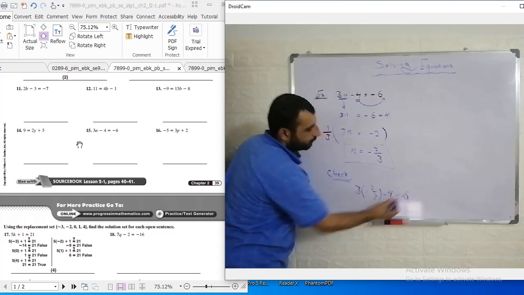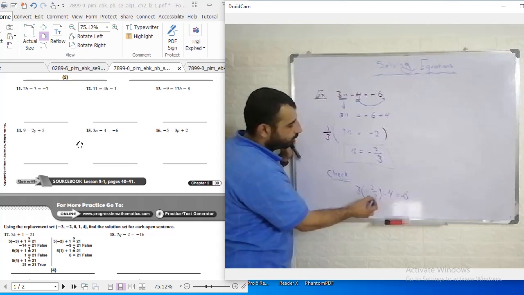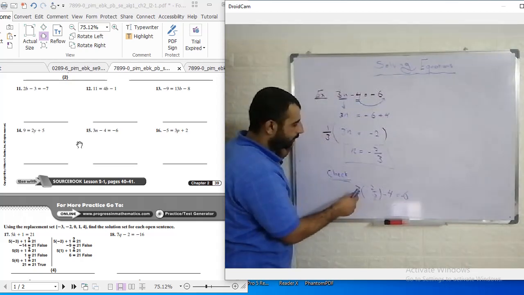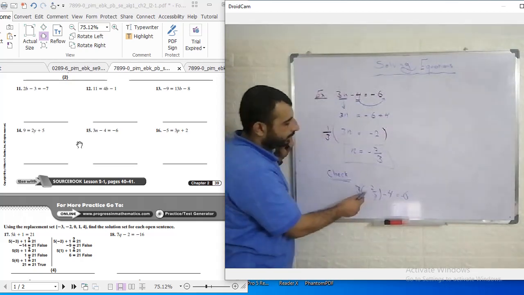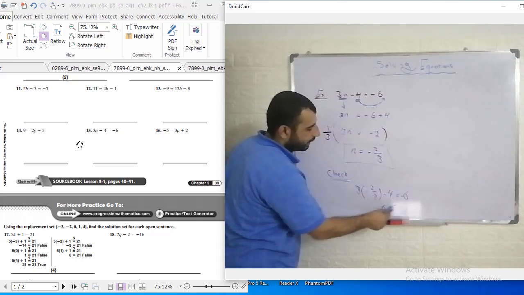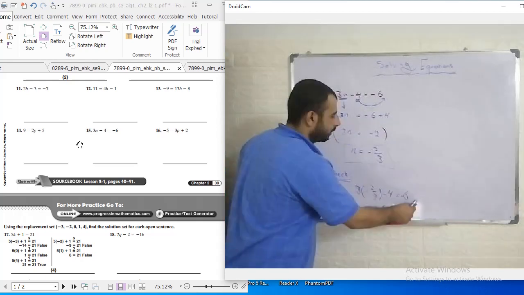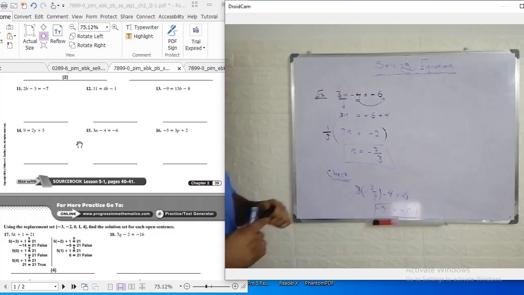It must equal negative 6. Let me check it. The 3 with 3 will cancel, so we will get negative 2 minus 4. Together it will be negative 6, and negative 6 is equal to negative 6. So good, our answer is true.